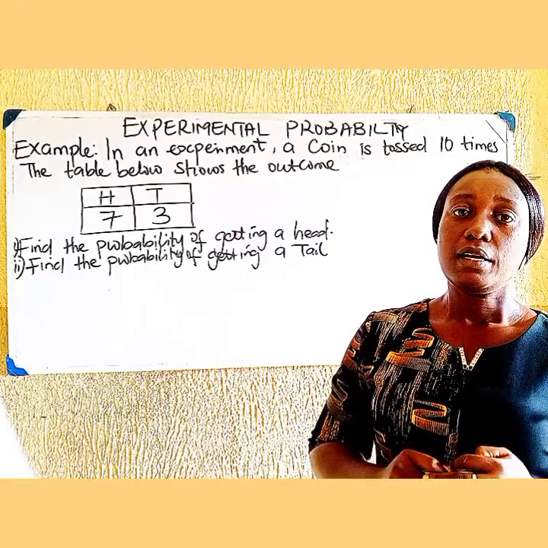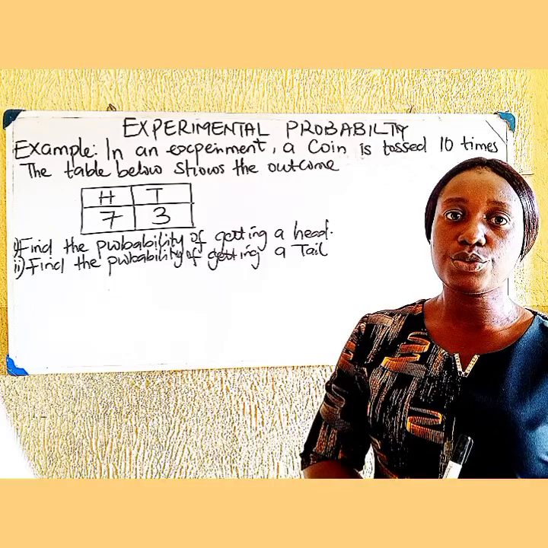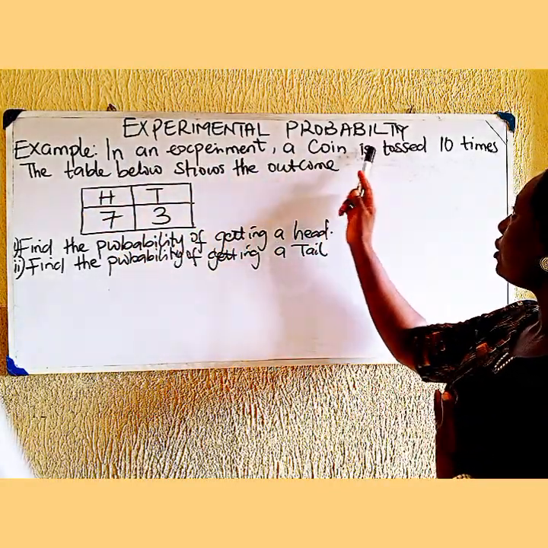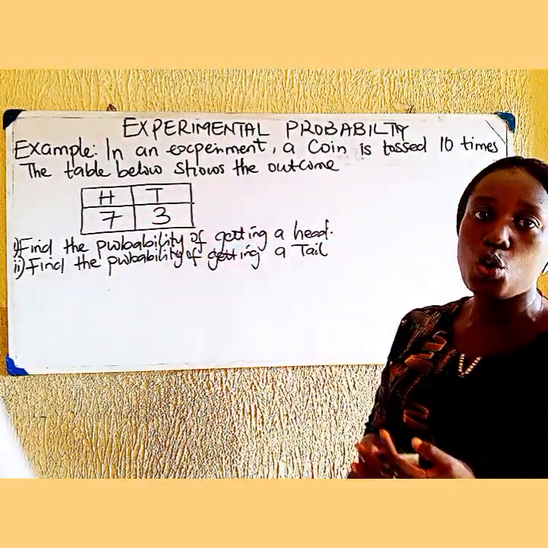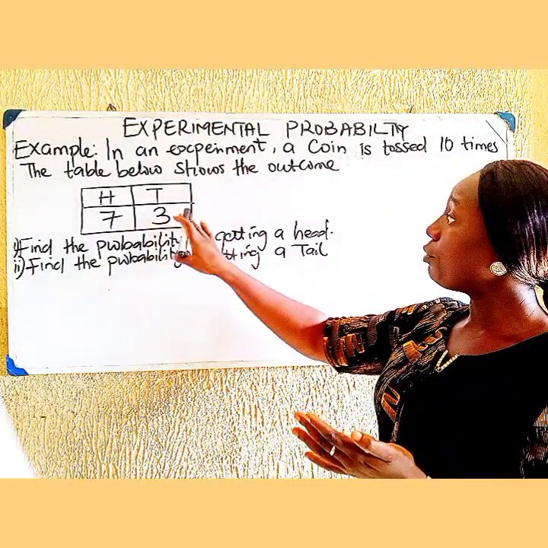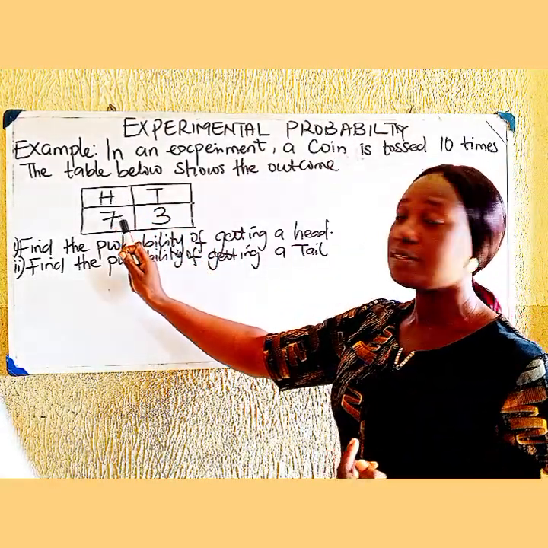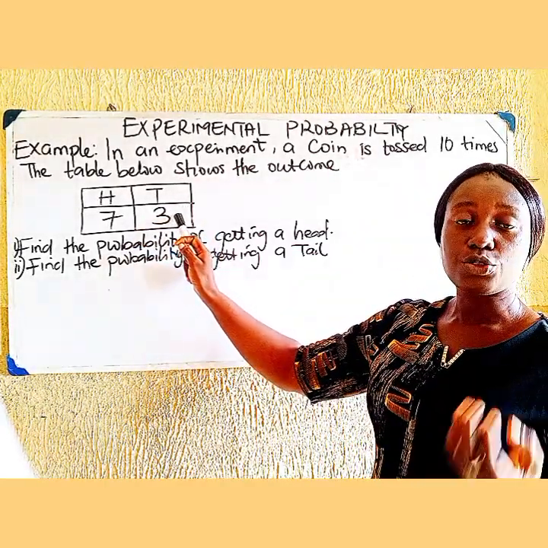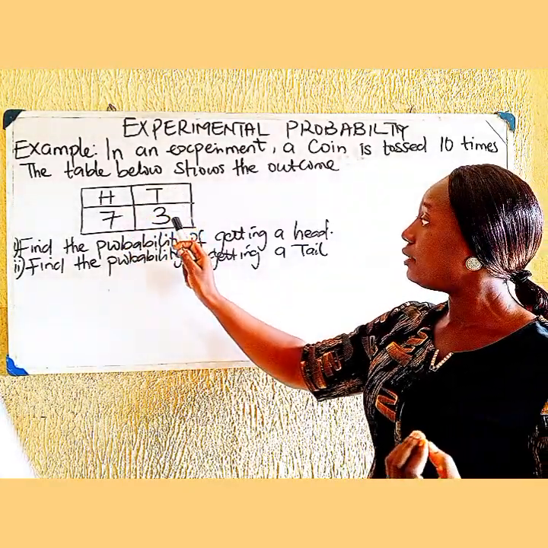Now, we are going to see an example on experimental probability. Remember that experimental probability is based on the experiment which you have carried out. For instance, in an experiment, a coin is tossed 10 times. The table below shows the outcome. Out of that 10 times, a head is recorded 7 times and a tail is recorded 3 times.